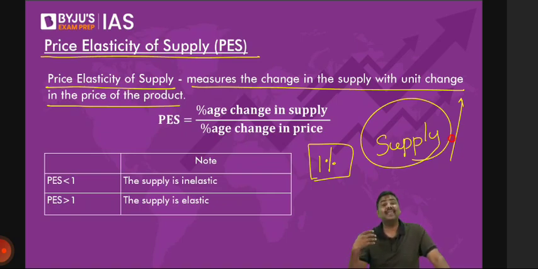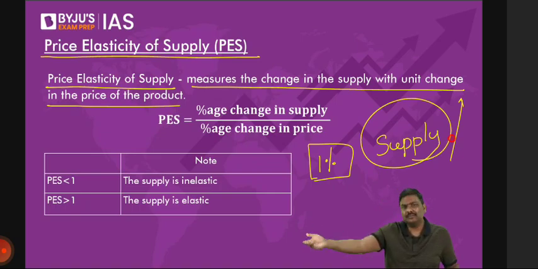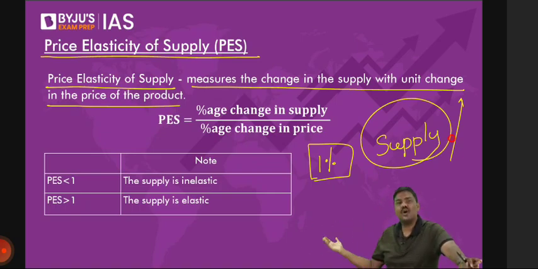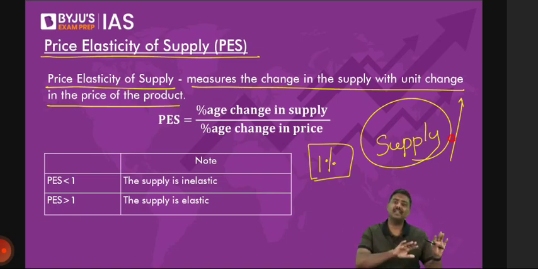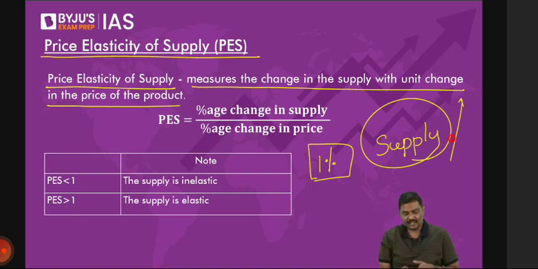Simple. We say supply is inelastic. So why is the supply inelastic? It could be for multiple reasons. Prices could suddenly increase by 10%, but what if the manufacturer doesn't have access to raw material or labor? It will not be able to produce and supply at a faster pace. So the supply is inelastic. Whenever PES is less than 1, supply is inelastic. Whenever PES is greater than 1, supply is elastic. This is the basic idea of price elasticity of supply. Done. So these are the 4 elasticities.